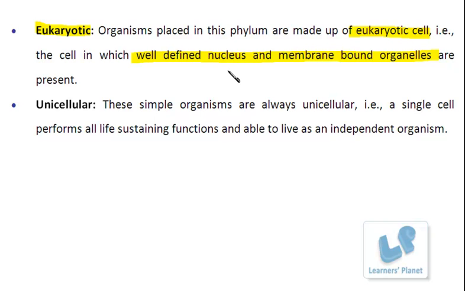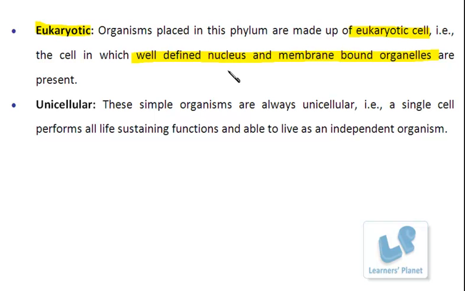Because in those organisms the nuclear material, that is the genetic material, was not separated from the cytoplasm, and besides that the membrane-bound organelles were also absent. So the basic functions were taking place in the plasma membrane itself or in the cytoplasm, right? So now you can imagine that these eukaryotic cells must have originated from the prokaryotic cells. That means the eukaryotic cells are advanced as compared to those of the primitive prokaryotic organisms.